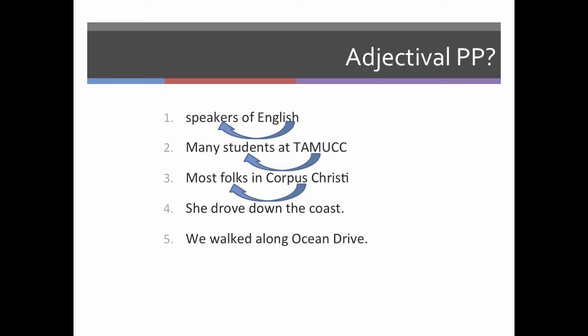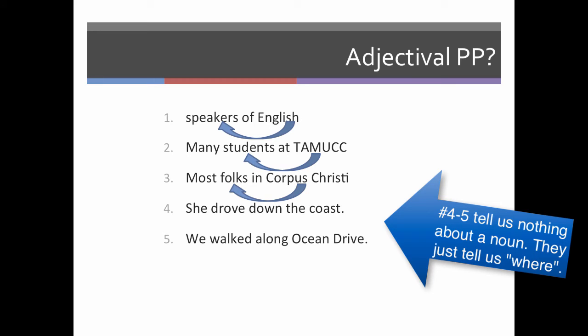So this changes in number 4 though. We have she drove down the coast. So the prepositional phrase down the coast isn't telling us anything about a noun. It's not telling us who this person is. It's not helping us identify her. It is simply saying where. Where did she drive? So number 4 is adverbial.